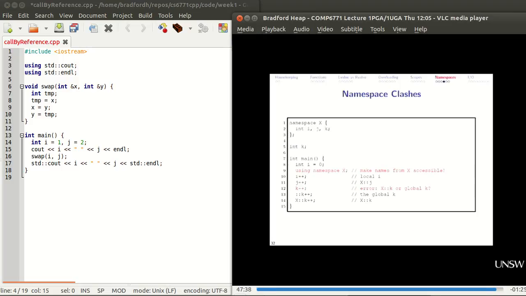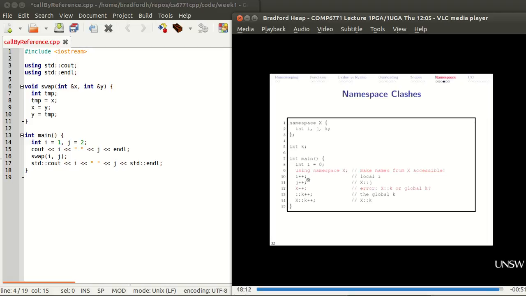Here's an example on the left-hand side. So namespace clashes. I have namespace X. It's got an int i, j, and k in it. I also have a k as a global variable. By the way, don't have globals, but I've got a k as a global variable. I have int i inside main, so a local scope here. I then say using namespace X, so make i, j, and k visible at this point.